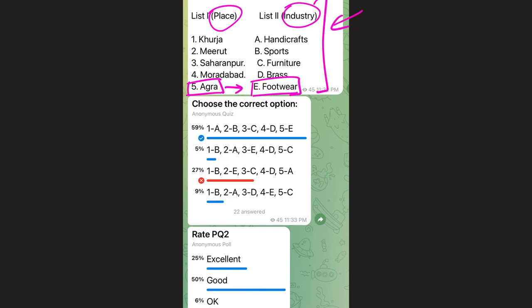And knowing this leather industry and tannery businesses around Agra, Kanpur, etc., is expected because Ganga pollution has been in news for many years now, and all these industries are in news. All these towns, cities are in news along with the industries. So if you know that fifth, Agra, is for footwear, the only option that says 5 is related to E is the first one, and it is your answer.